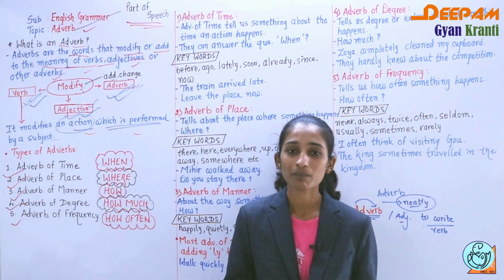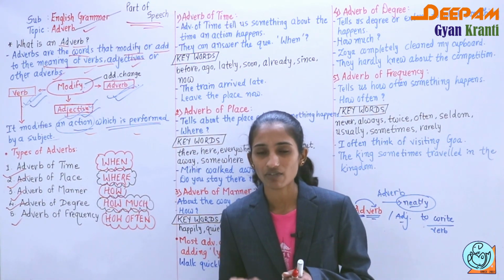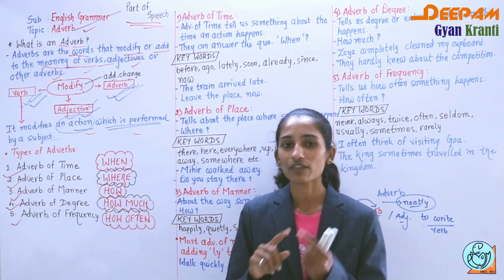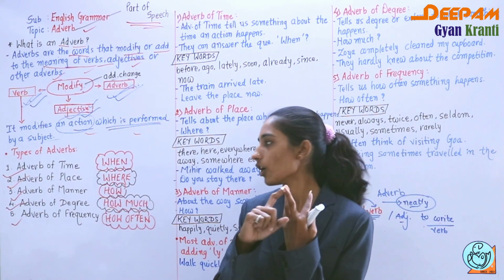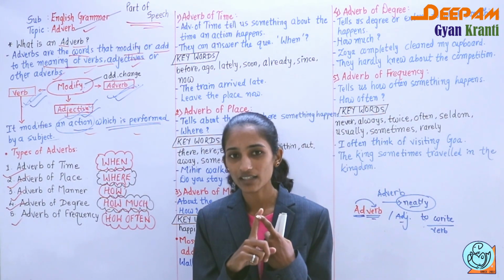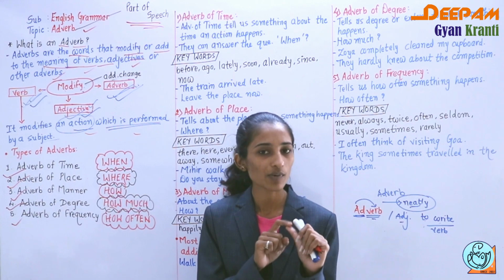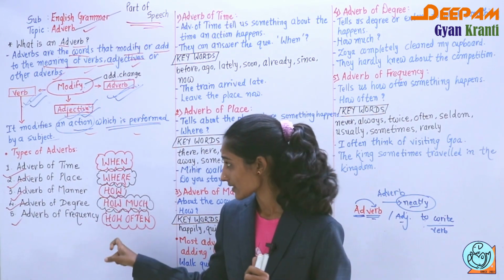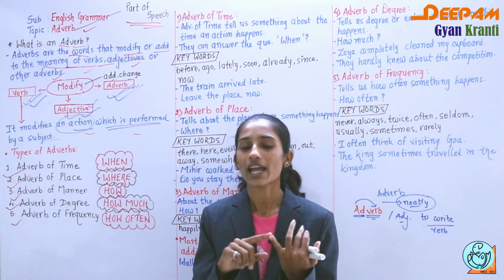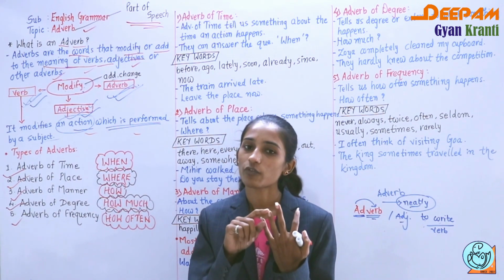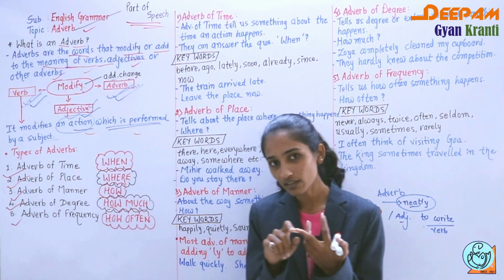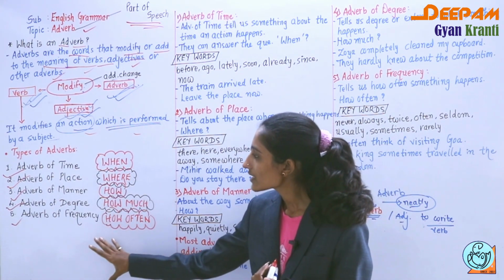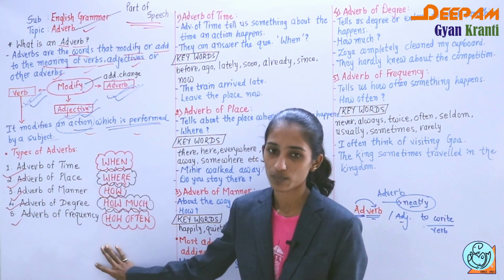What you have to remember is that mainly we can divide the adverb into 5 parts: adverb of time, adverb of place, adverb of manner, adverb of degree, and adverb of frequency. You have to remember these types. These are the main types of adverbs.